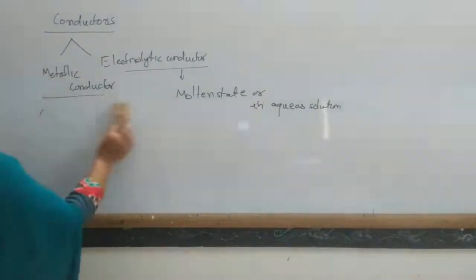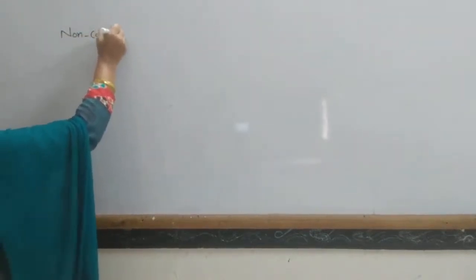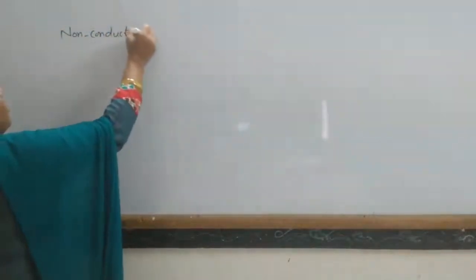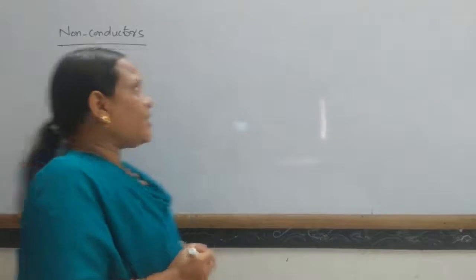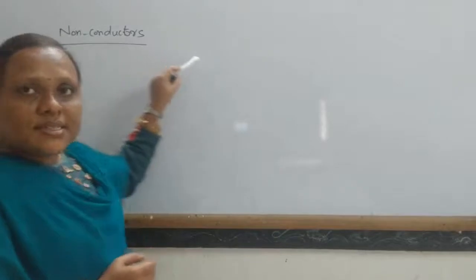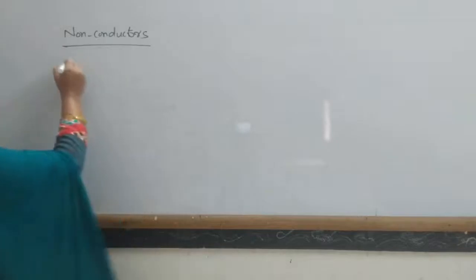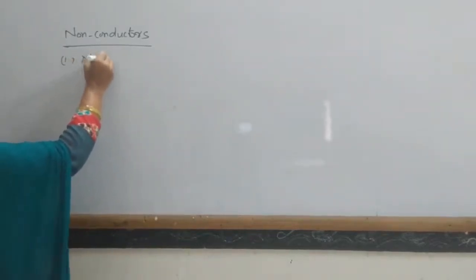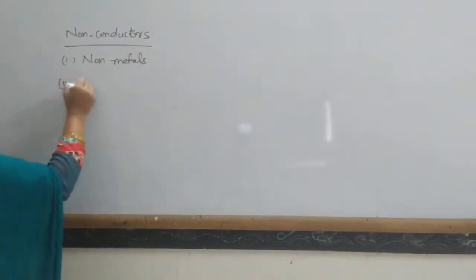Okay. Next, what are non-conductors? These are the substances which do not allow electricity to pass through them. These non-conductors are generally non-metals and non-electrolytes.